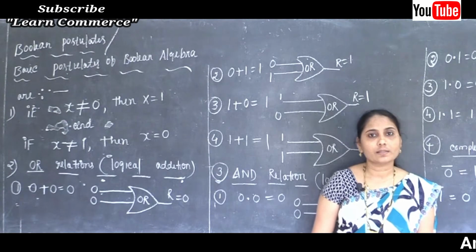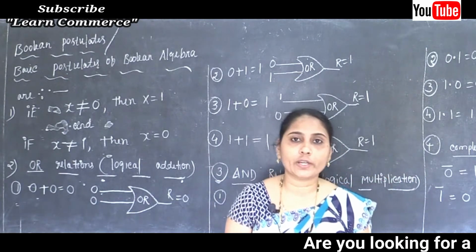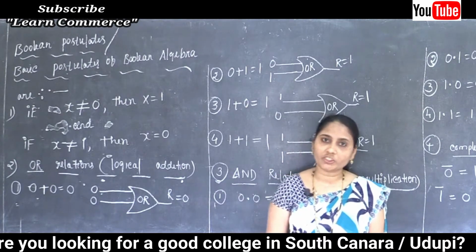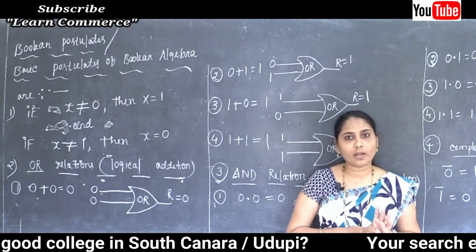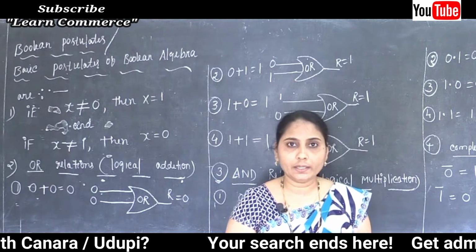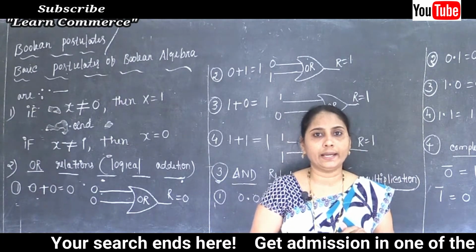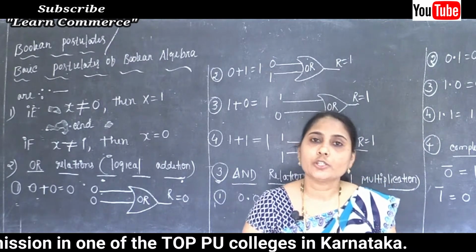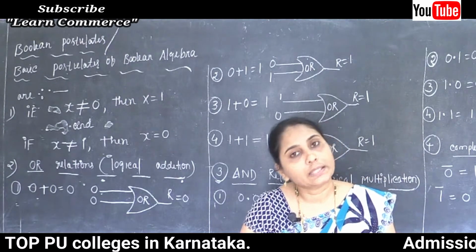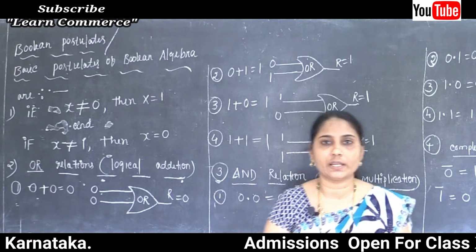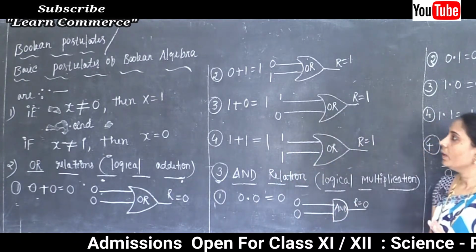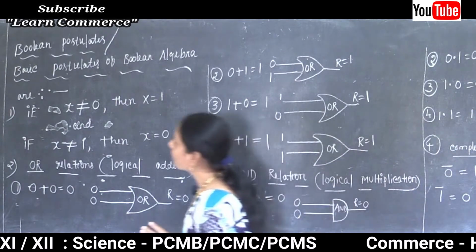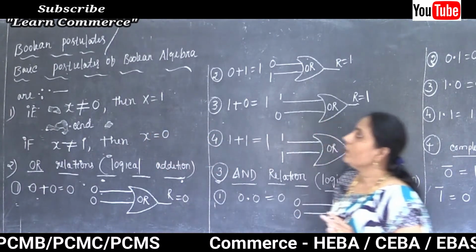In the last class, we studied some important concepts, some of the logic gates: the NOT gate, also called the inverter gate, and the AND gate, with the symbol as well as the truth table. With two variables or three variables, it always produces only one result. Now in today's class, we are going to learn a new thing.